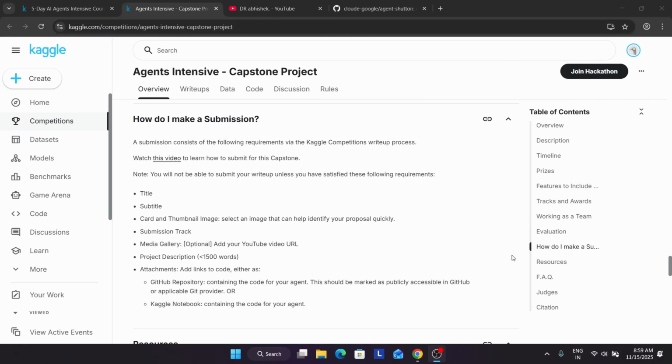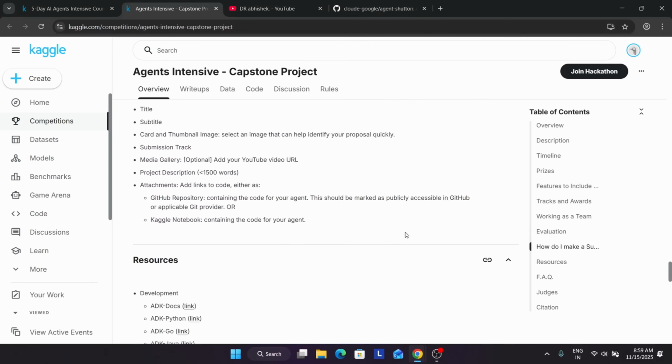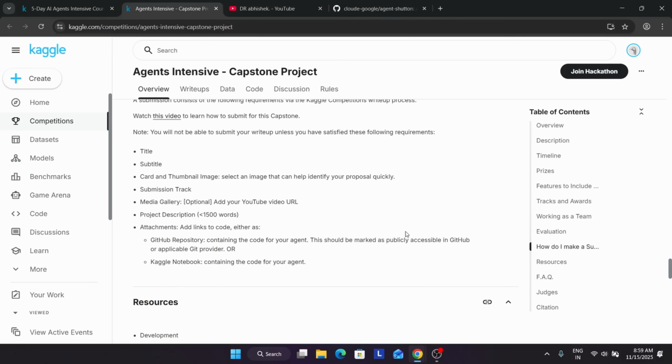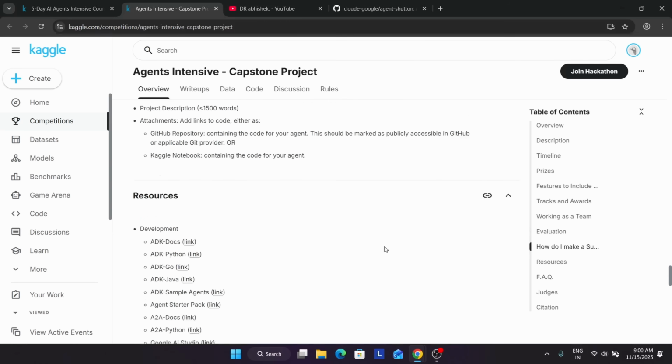Now here is how to submit. You can see how we have to submit it. Our project should contain the title, subtitle, thumbnail, track selection, and a write-up of maximum up to 1500 words. You can share the GitHub or Kaggle notebook link also, and an optional YouTube video link. Remember one more thing, only one submission is allowed. So how to do all these things, let me show you.